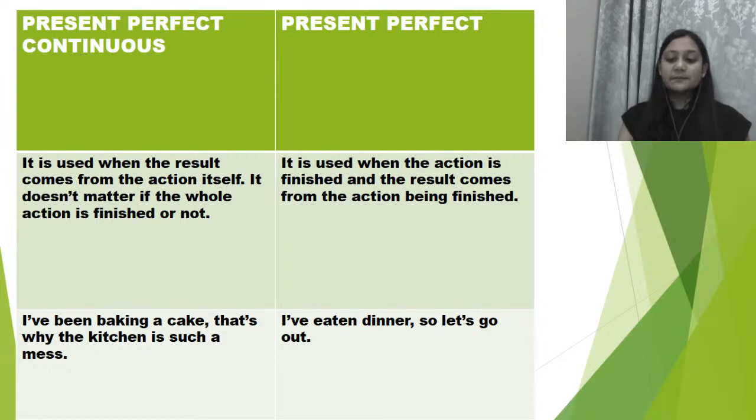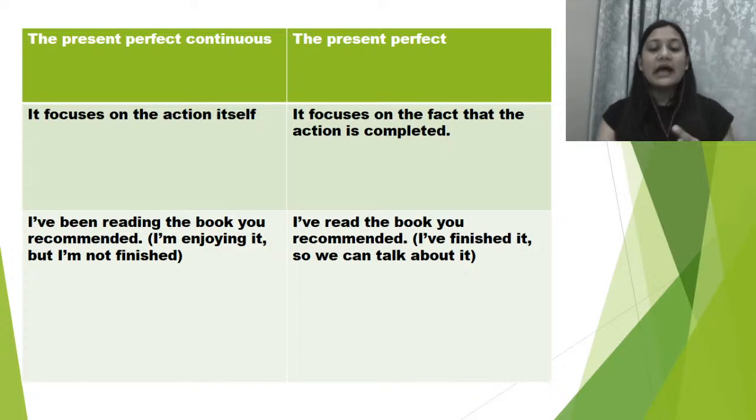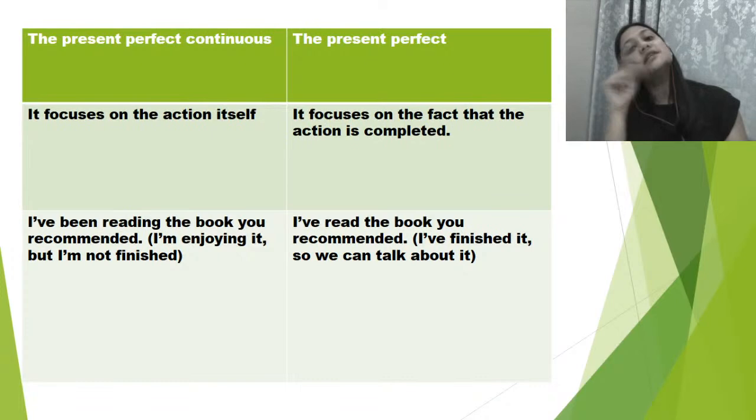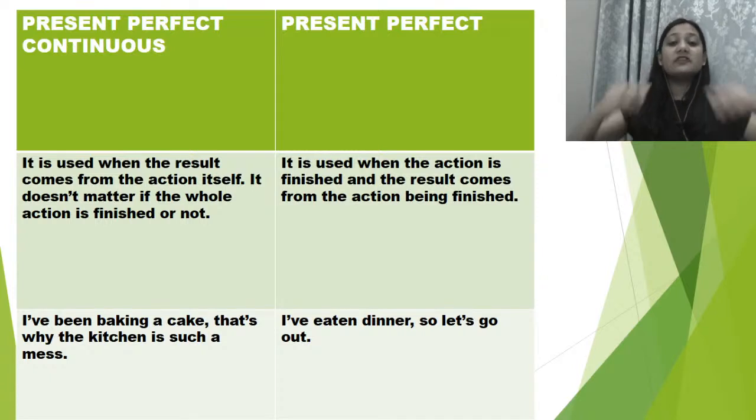तो present perfect में यहाँ पे भी हमें पता चला था कि हमारा focus किस पे है? Completion of action पे. In a very similar way here also we have got more focus on the completion of the action, right? And along with that, our focus is like what result did we get out of it, and the result comes from the action being finished. और हमारा majorly focus है कि उसका result क्या आया, right?